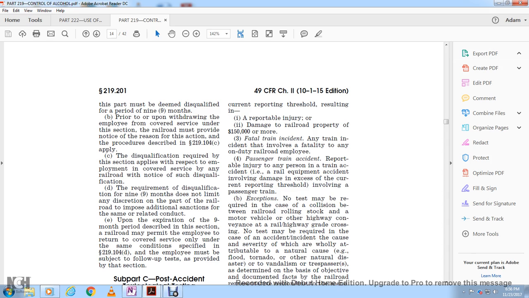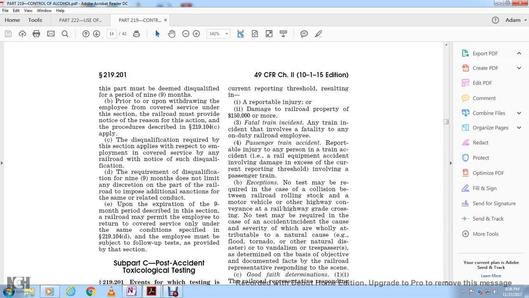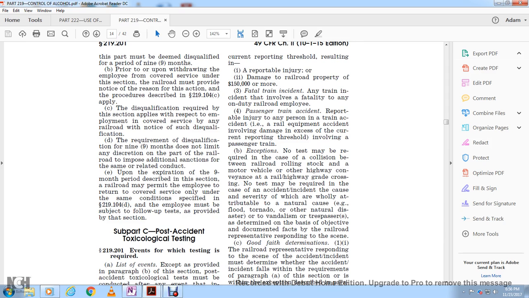No test must be required in the case of a collision between railroad rolling stock and a motor vehicle or other highway conveyance at a highway-rail grade crossing. No test may be required for an accident or incident whose cause and severity are wholly attributed to a natural cause such as flood, tornado, or other natural disaster, or to vandalism or trespass, to determine the basis for the object of the documented facts of the railroad representative responding to the scene.